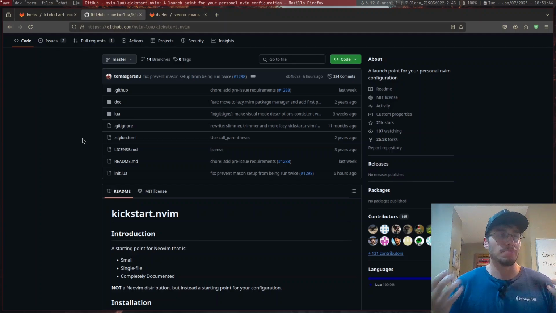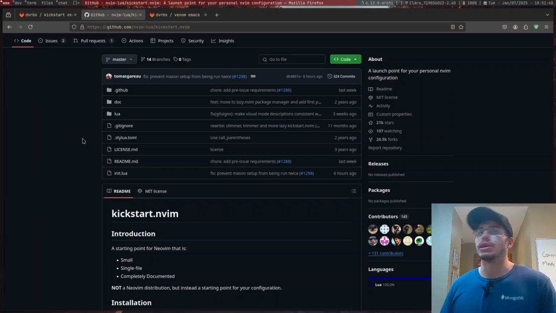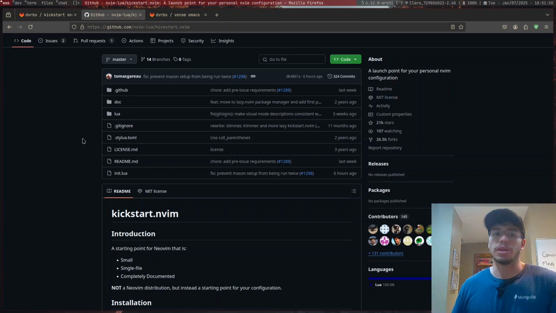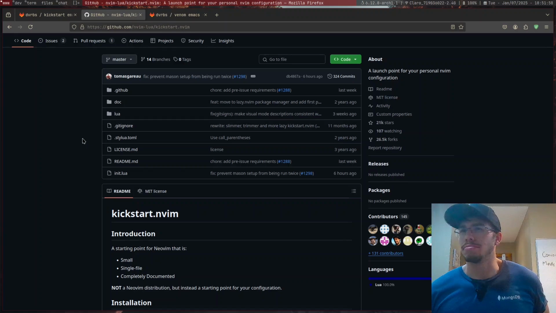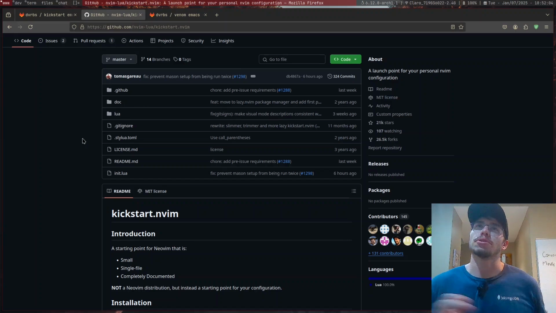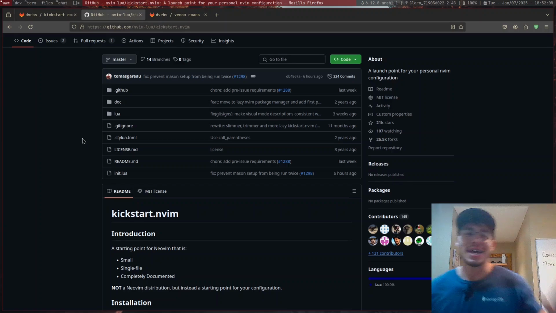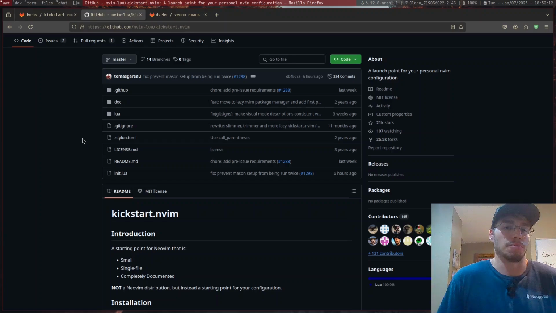Now, I am a big defender of this. I find that whenever you build something like a personal development environment, a PDE, right, it's a personal development environment, and these PDEs are meant to be a reflection of the developer.